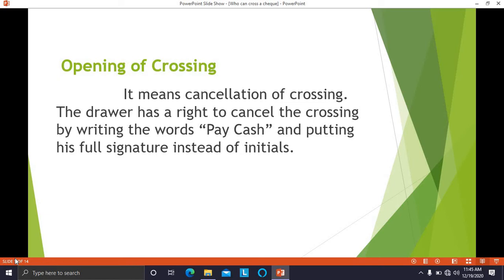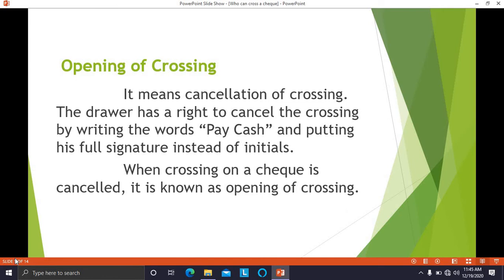Now if the drawer wants to open the crossing, how will he open the crossing? He will cancel the crossing and write the words there, pay cash. If he does that, he has to put his full signature there, and if he puts initials, that is not acceptable. So opening of the crossing can be done by the drawer only. He has to put his full signature for opening the crossing of the check. When crossing on a check is cancelled, it is called opening of crossing.